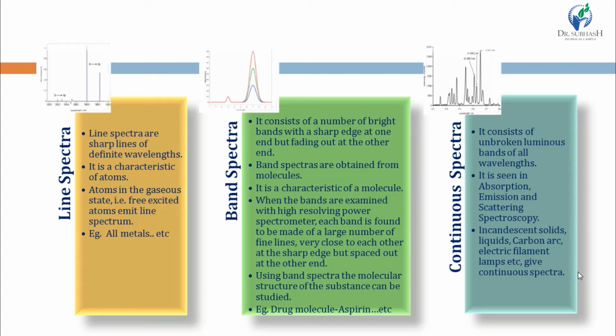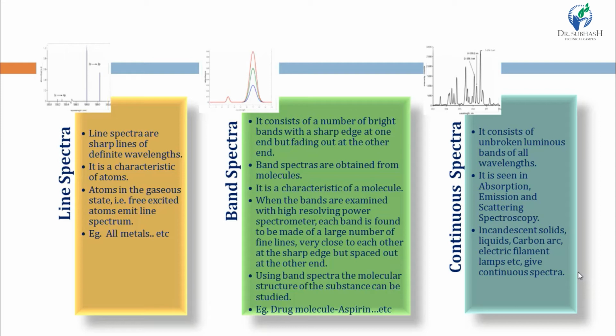Then the band spectra consist of a number of bright bands with a sharp edge at one end but fading out at the other end. In band spectra, one end is sharp but the other end is fading, means slightly slanted, like fading. And band spectra are the characteristic of molecules. These are obtained from molecules.